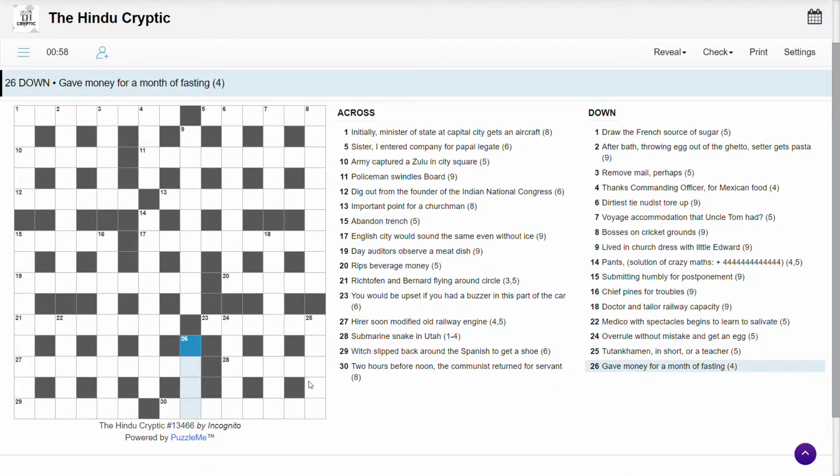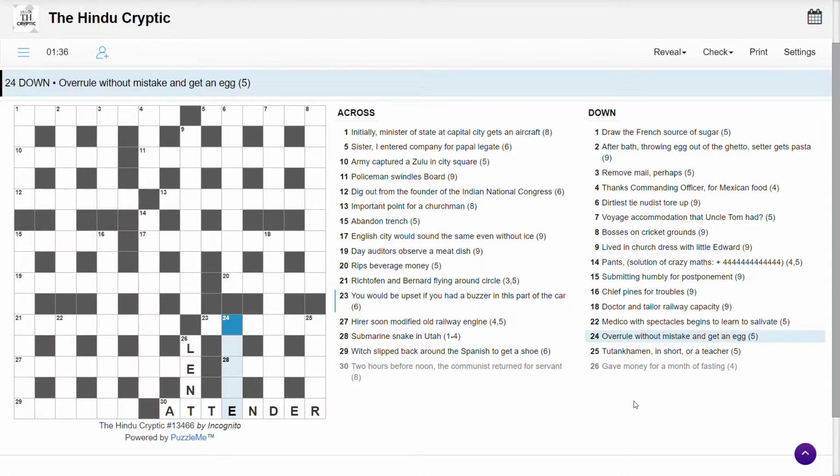I always start with the shorter ones. They tend to be easier, don't they? Not always, but generally I find they are. Gave money for a month of fasting. Lent. Month of fasting up to Easter, isn't it? Is Lent, and gave money to somebody's Lent. 2 hours before noon. 10. The communist returned for servant. It's at 10, I think. It's 2 hours before noon. It's at 10. The communist is the red. Write that backwards. DER. Attender, servant.